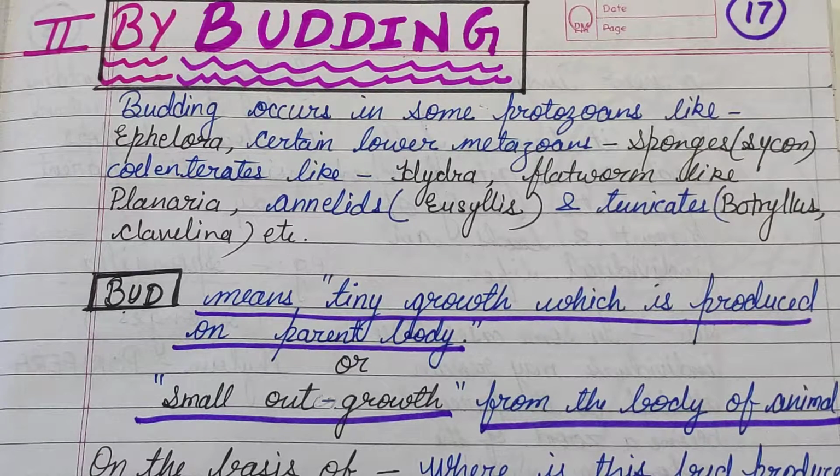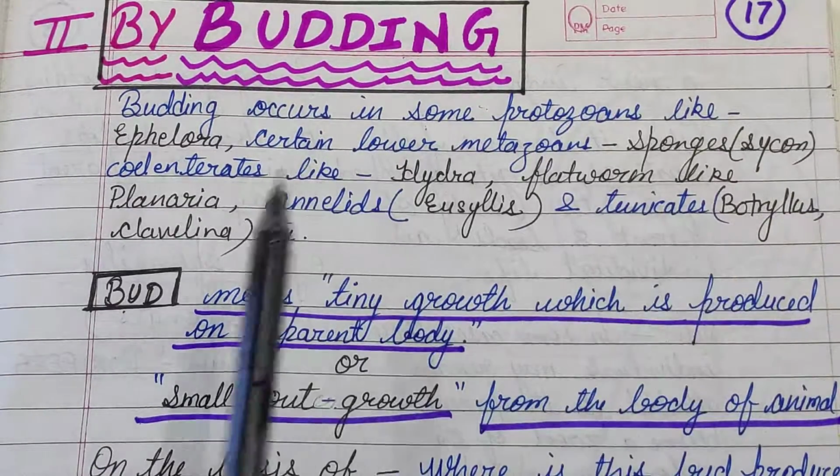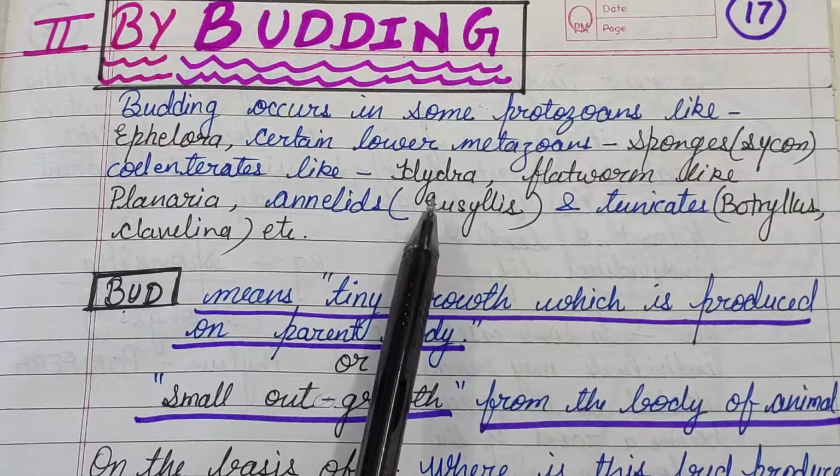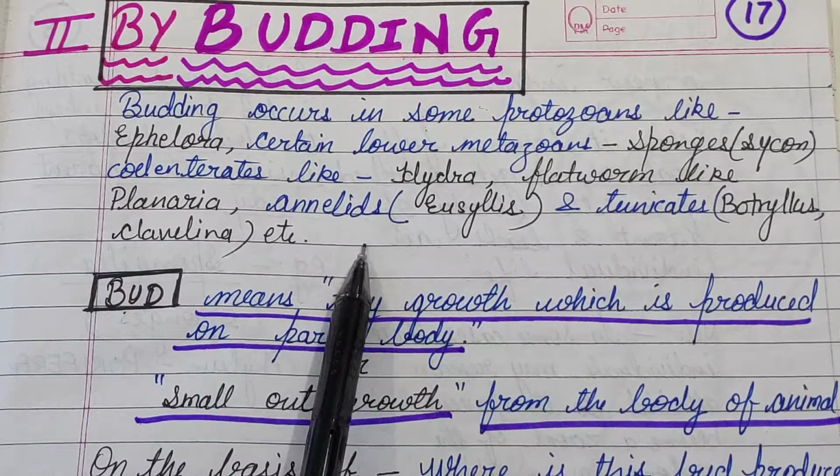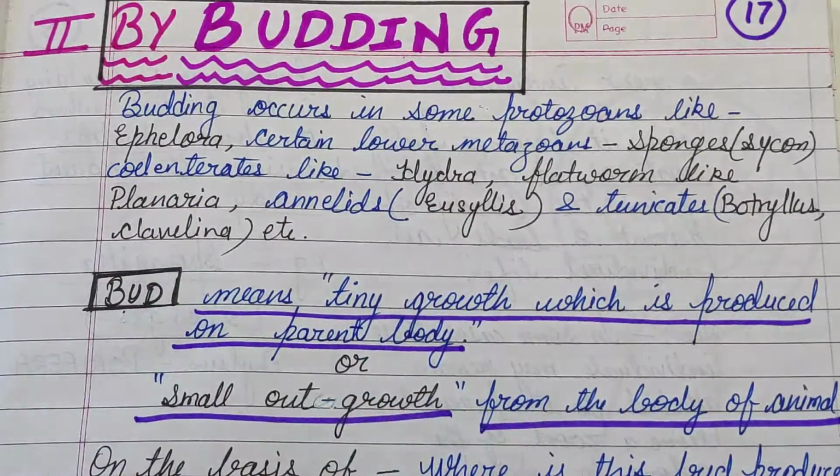Asexual reproduction takes place by budding also. Budding is one of the most important asexual reproduction types. Budding occurs in some protozoans like Phylloda, certain lower metazoans, sponges, that means Sycon, some coelenterates like Hydra, flatworms like Planaria, annelids, and tunicates.